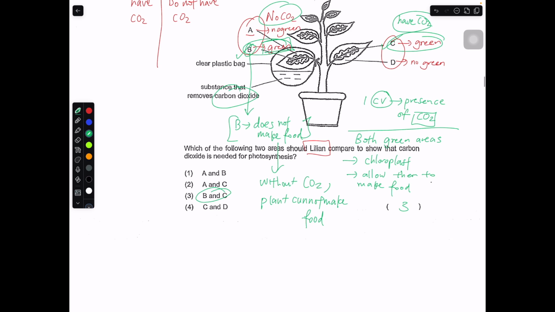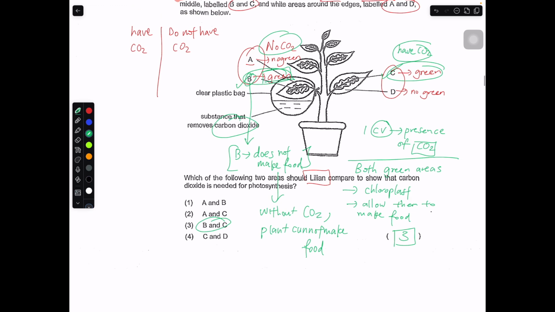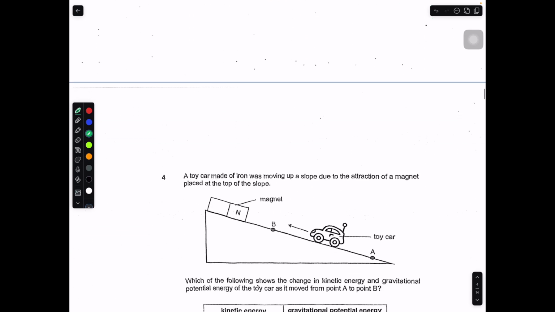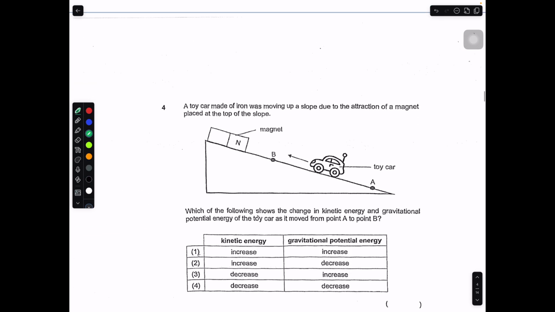So this is a C. Okay? So in this case, you should compare both green areas. One has carbon dioxide, but one doesn't have carbon dioxide. Okay, so let's move on to B. Let's move on to question 4.